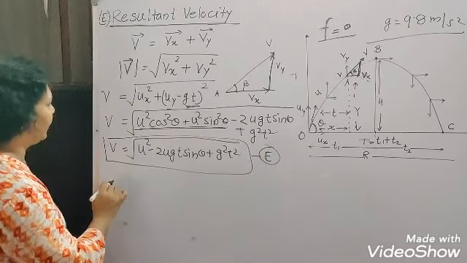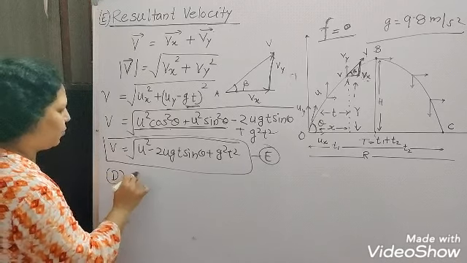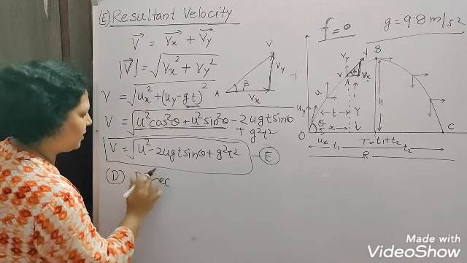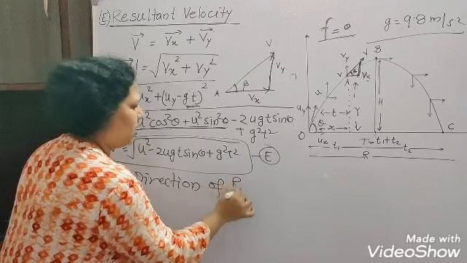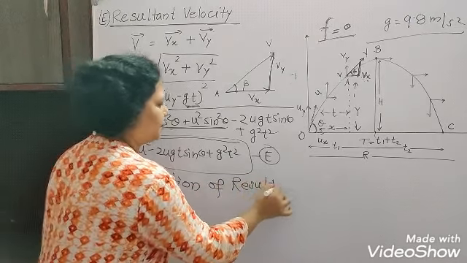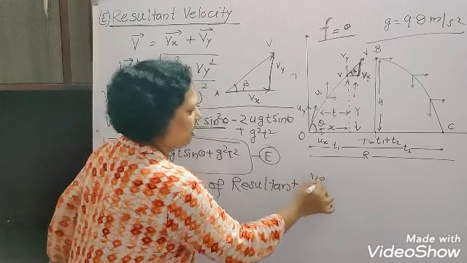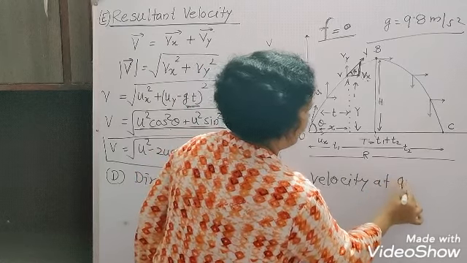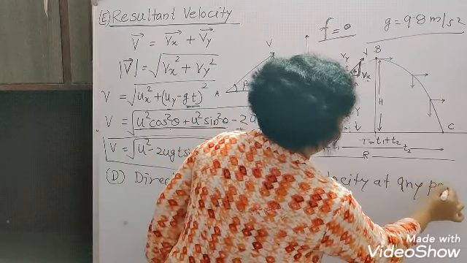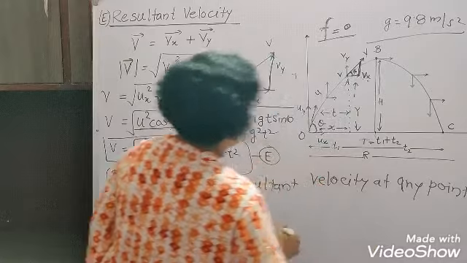Now we'll see the direction of the velocity. What would be the direction of the resultant velocity at any point in projectile motion?